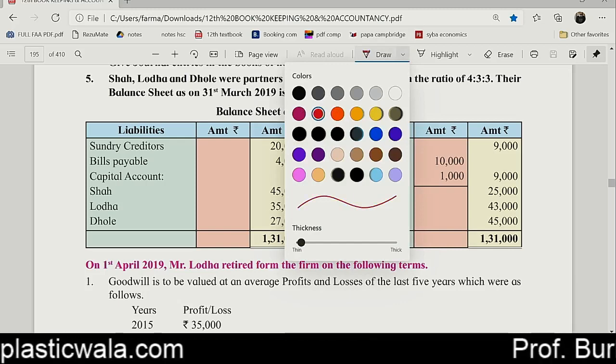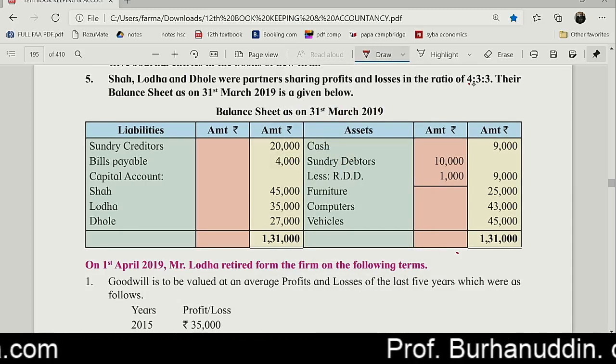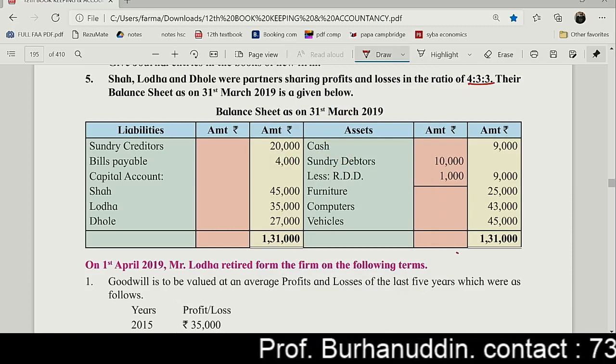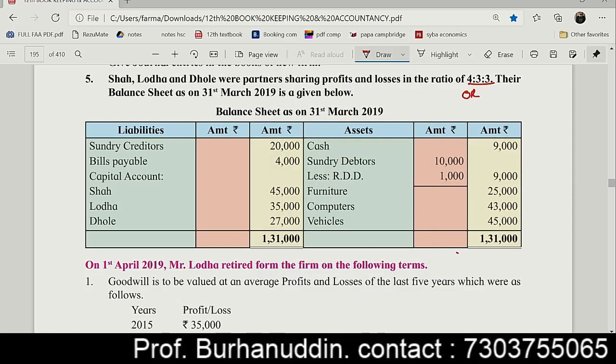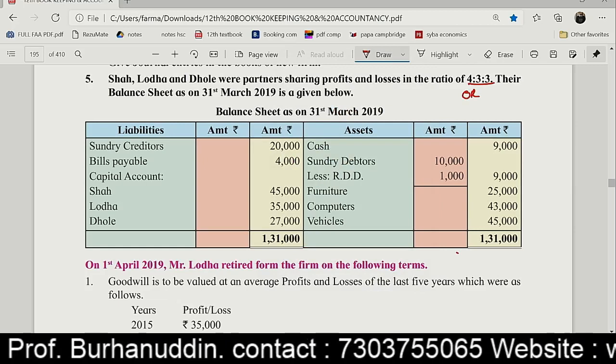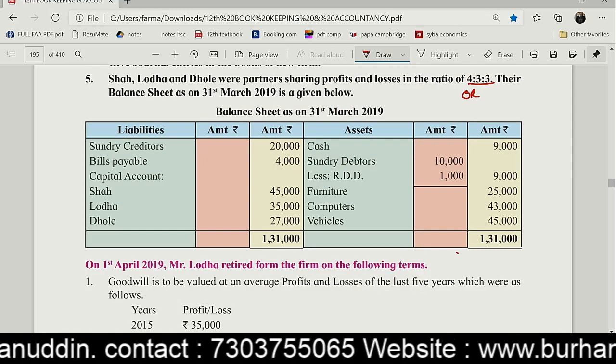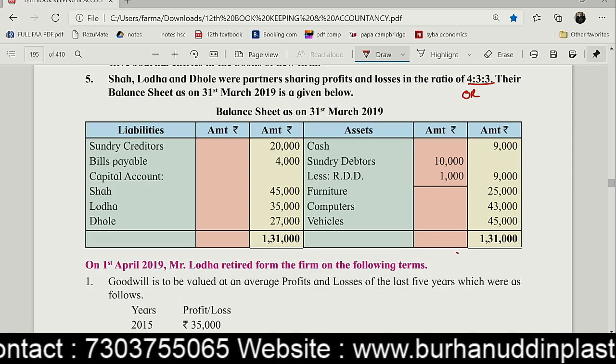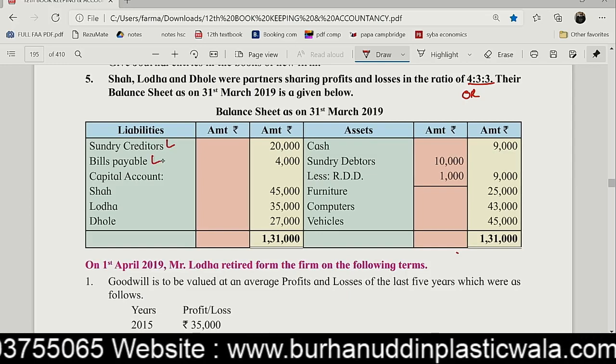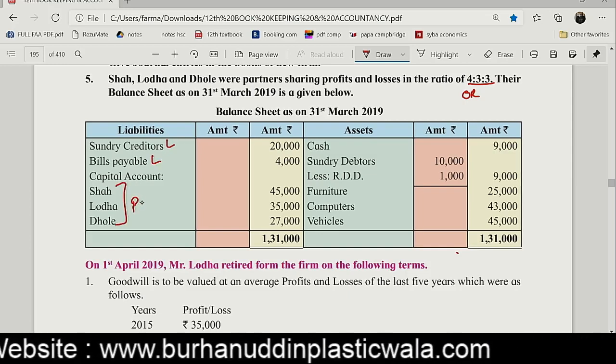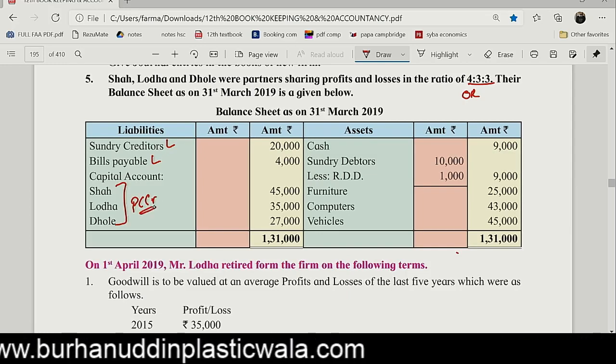Okay. So that's my old ratio. I'm going to write here old ratio. The balance sheet on 31st of March 2019 is given to you. Liabilities, we have creditors, that's liability, bills payable, liability, and we have the capital account. So guys, this will be going in the partners' capital account credit side.